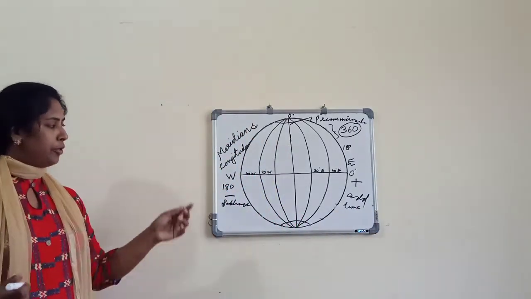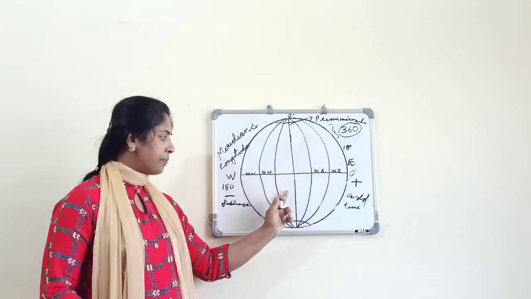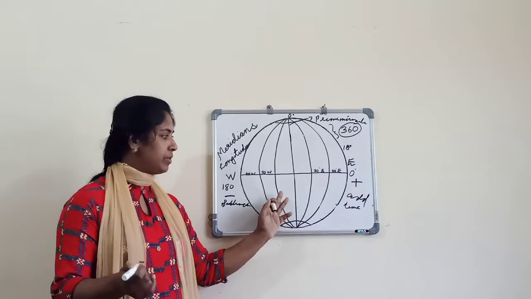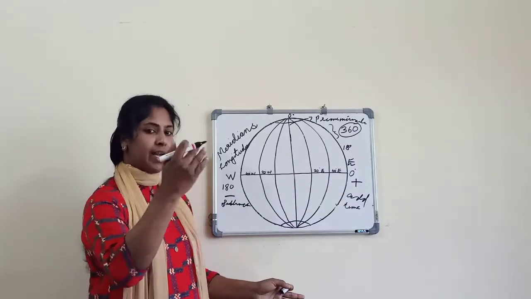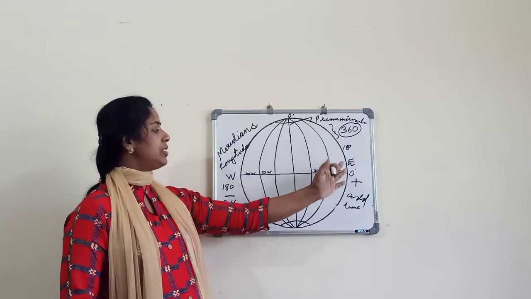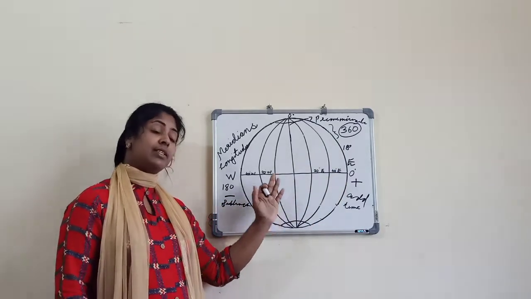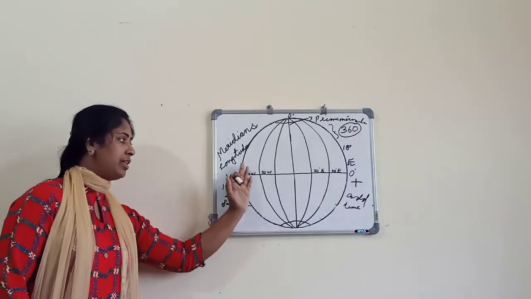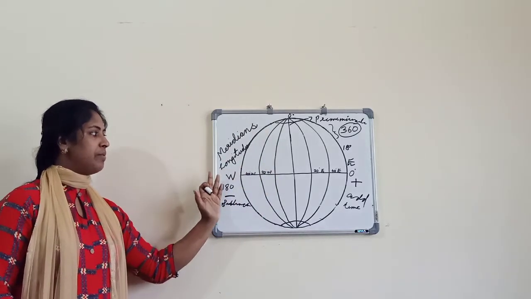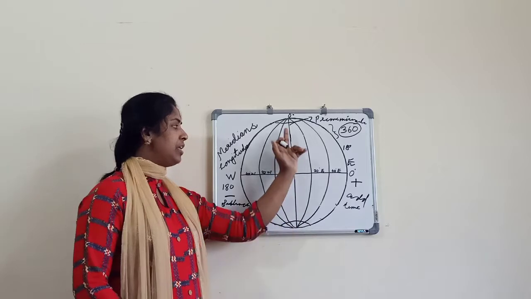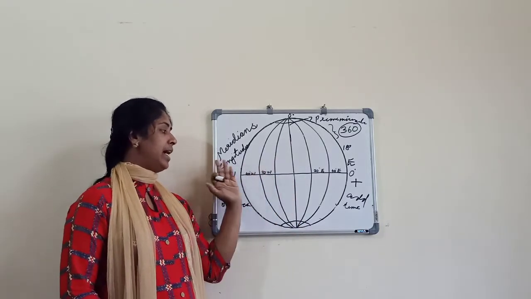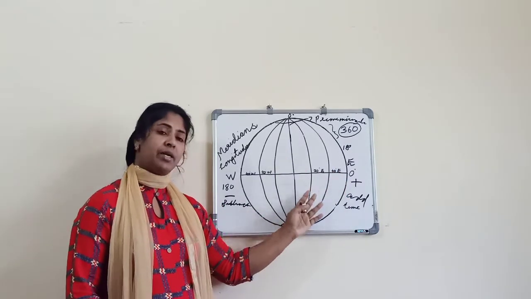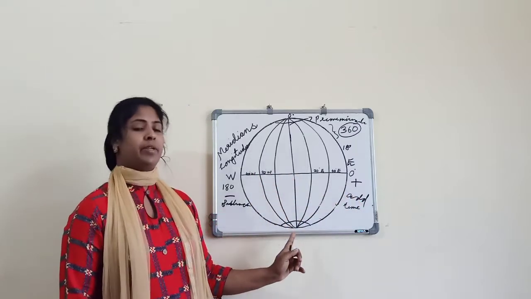That means going to the eastern hemisphere from the prime meridian, Greenwich Mean Time, time is added, and all the places towards the east of this prime meridian, time is ahead. But in the western hemisphere of the prime meridian, all the places falling in this western hemisphere, time is behind, and all the places falling in the eastern hemisphere, time is ahead of the prime meridian.